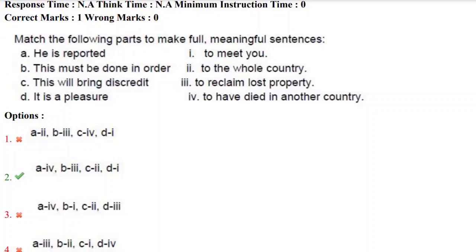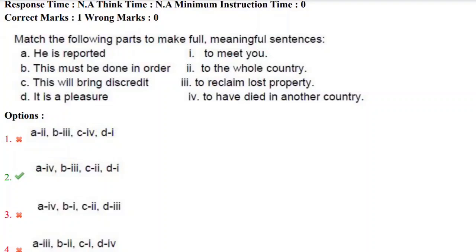Let's look at the correct answers. He is reported to have died in another country. Yes, here we got the report about the person who has died in another country. And the second one, this must be done in order to reclaim lost property. Yes, and this will bring discredit to the whole country. Yes, so the correct answer here is the second option.